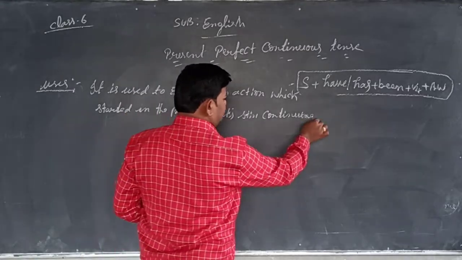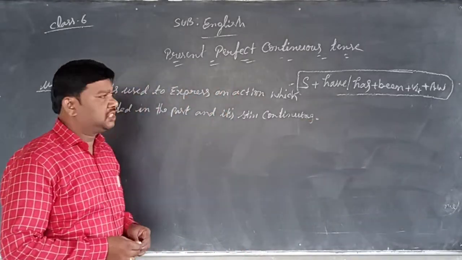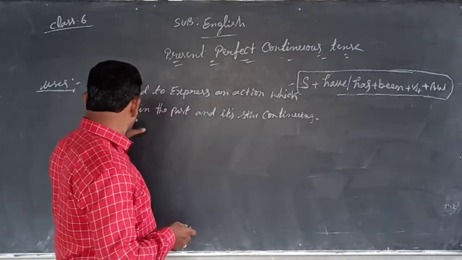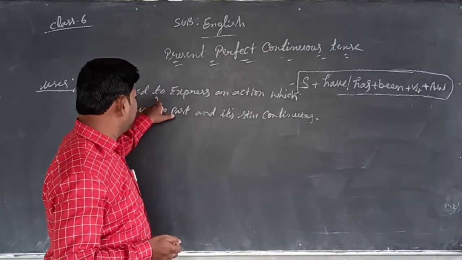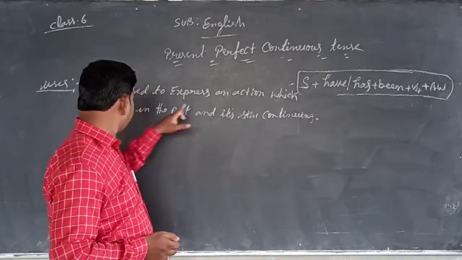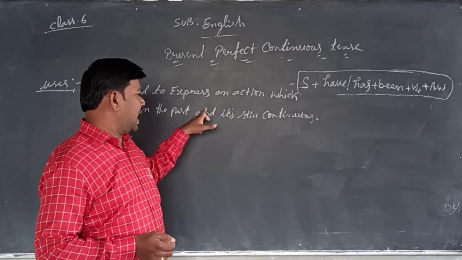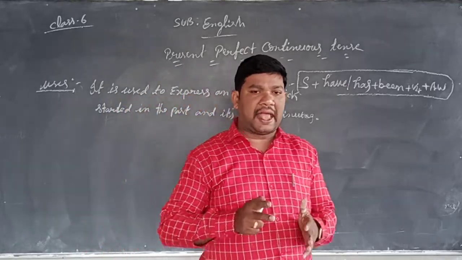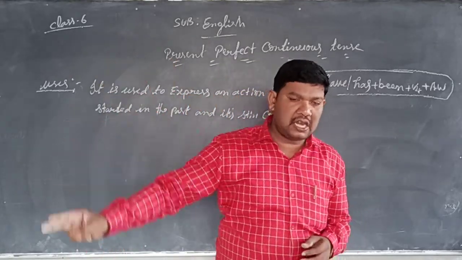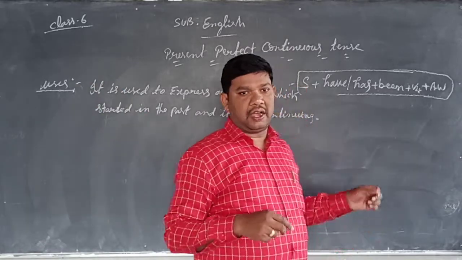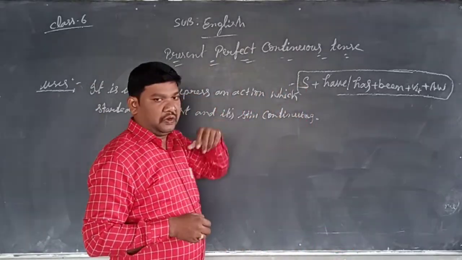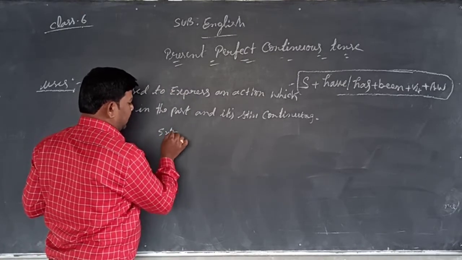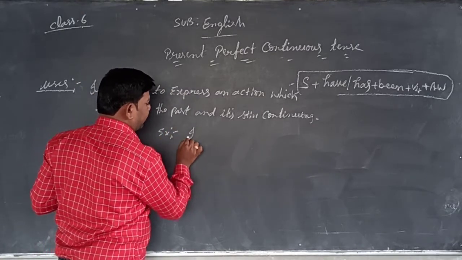So this is the uses of present perfect continuous tense. Just read it once. Uses means it is used to express an action which started in the past and is still continuing. An action, a work, that started in the past and is still continuing is called present perfect continuous tense. Let me observe one example.